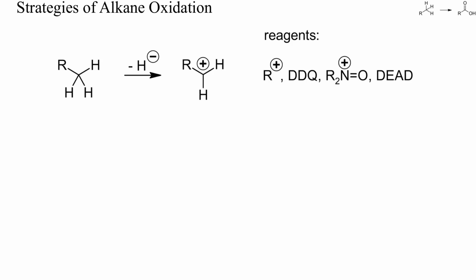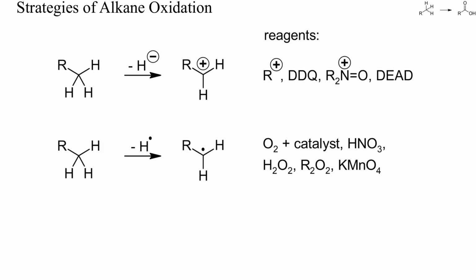One is hydride abstraction and intermediate generation of a carbocation. Suitable reagents include other carbocations, quinones such as DDQ, N-oxoammonium salts such as those formed by oxidation of TEMPO, and azo compounds such as DEAD. This will of course be the strategy of choice if the intermediate carbocation is well stabilized, for instance by electron-rich arenes or alkenes. A second strategy is homolytic abstraction of a hydrogen atom and formation of a carbon-centered radical.